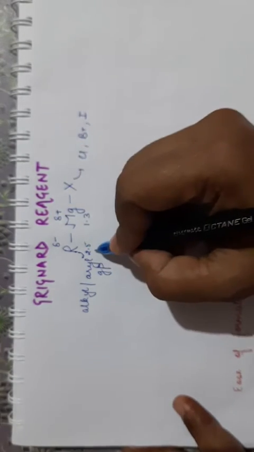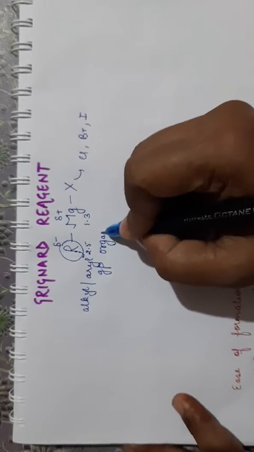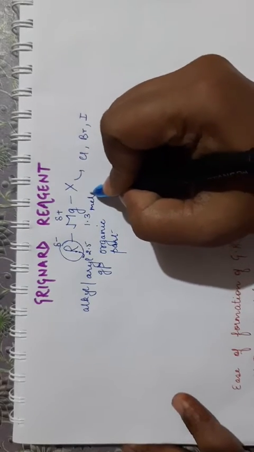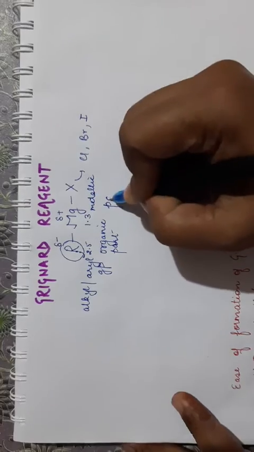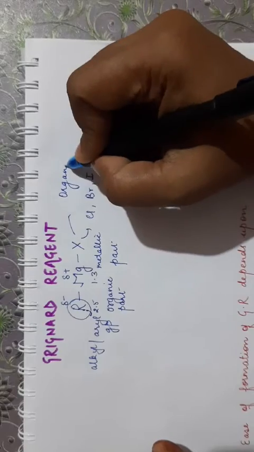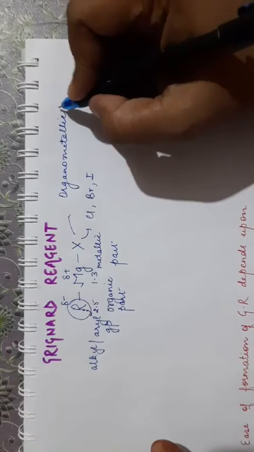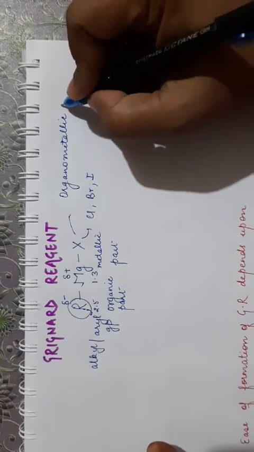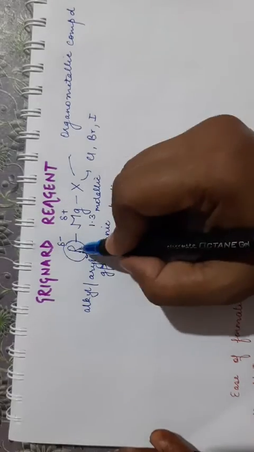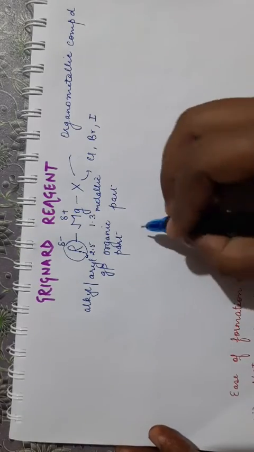Now, since it contains an organic part and a metallic part here, it is also known as organometallic compound. So it is a type of organometallic compound. Many other organometallic compounds are used in organic chemistry, and it is one of them. Now, due to the high electronegativity difference, it acquires partial negative charge. Magnesium acquires partial positive charge.